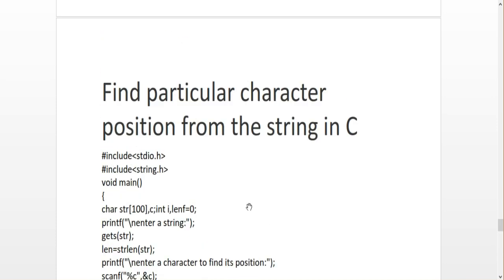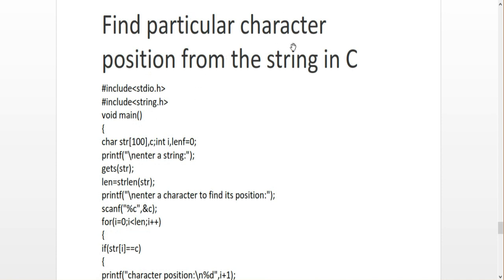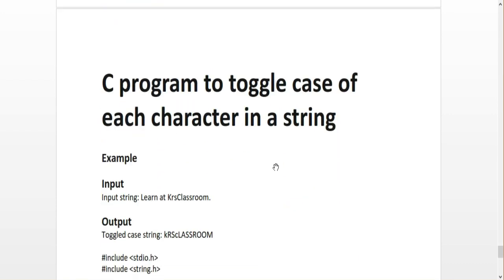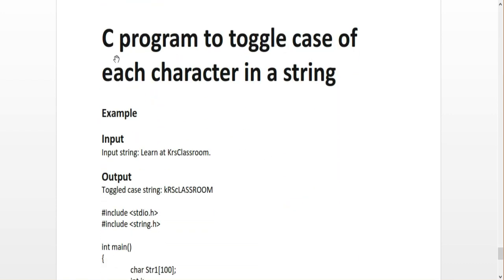And the last program here is a very interesting program: a C program to toggle the case of each character in a string. So what do you mean by toggle case? Toggle case means converting lowercase to uppercase and uppercase to lowercase, nothing else. See the input example: Learn at KRS classroom.